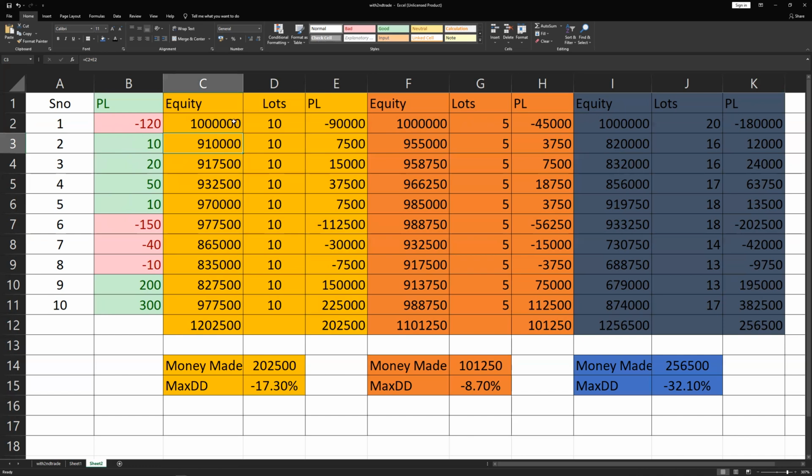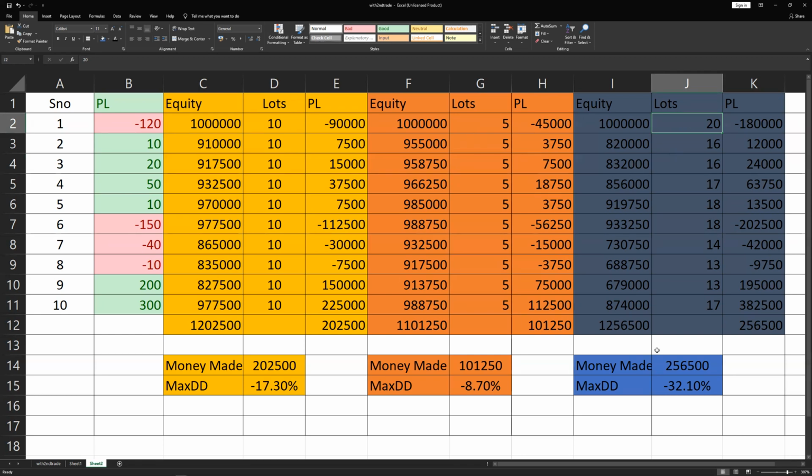All three traders start with a capital of 10 lakh rupees, right? Now trader 1 is trading 10 lots of Nifty and he doesn't change his size, right? Trader 2 trades only 5 lots of Nifty and he doesn't change his size. Obviously, trader 2 is more conservative than trader 1 here, right? And then there is trader 3 who's using a very aggressive position sizing technique where he trades 1 lot per 50,000, right? So this is just a hypothetical example. Again, we can have margin things and all this, but just for the sake of example, let's say that a trader is trading 1 lot for 50,000, right?